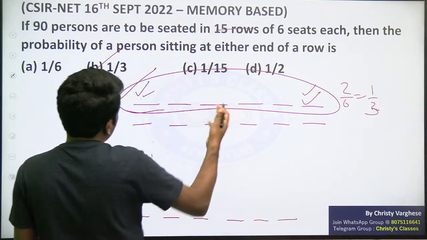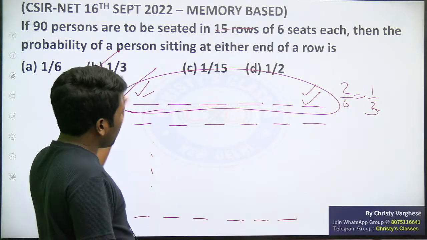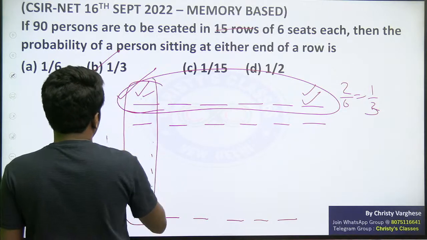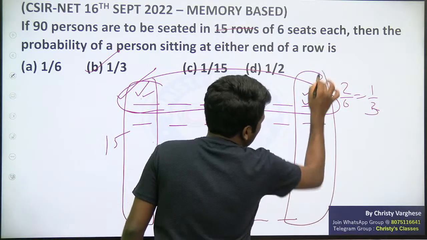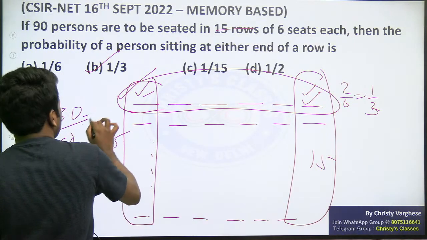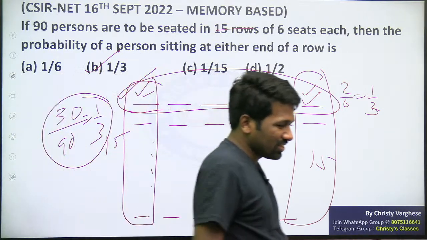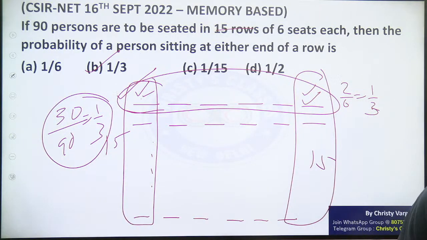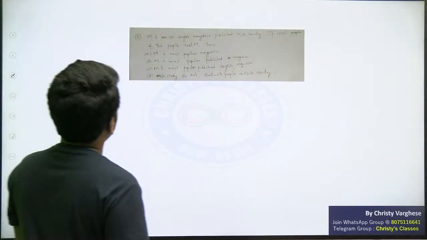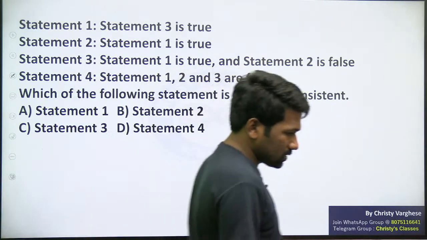From the one random row also, you can find that. Or from full rows, if you want to, you can do that. Because left ends will be 15 in number, right ends will be 15 in number. 15 plus 15, 30 out of 90. If you did it this way, it is also not wrong, but why waste that extra 5 seconds when you can directly do it with one single row? So that's it. Yeah, this question you try, please.